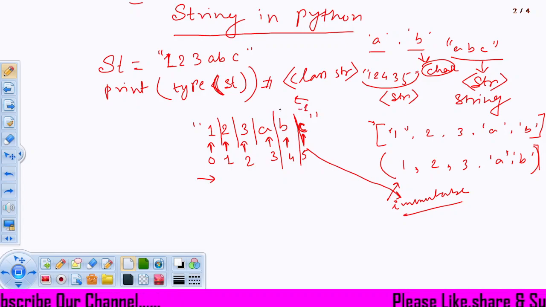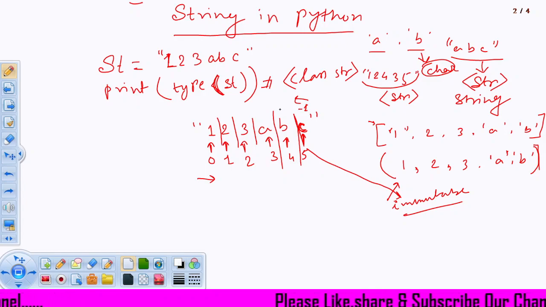Now, one very big mistake is done by students, most of the students actually make this mistake. What is the mistake? Students think that if the forward index starts from 0, then why will the backward index not start from 0?